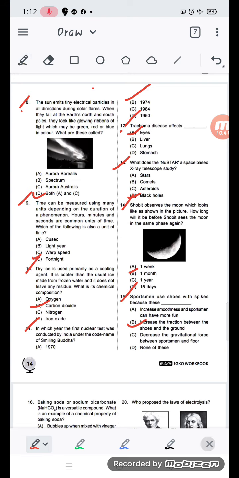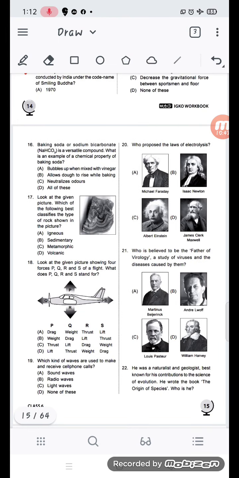Okay. Then coming to question number 16. Baking soda, sodium bicarbonate NaHCO3, is a versatile compound. What is an example of a chemical property of baking soda? A, bubbles when mixed with vinegar, allows dough to rise while baking, neutralizes odors, or all of these. It is basically all of these. All the things which soda can do.